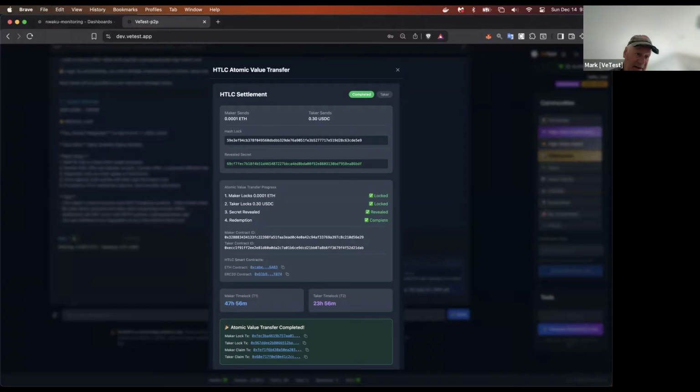Ivan has successfully exchanged the value of his Ethereum for USDC with Carl, and Ivan has successfully taken the opposite. He's sent his USDC and received the ETH from Carl, and that's the transaction.